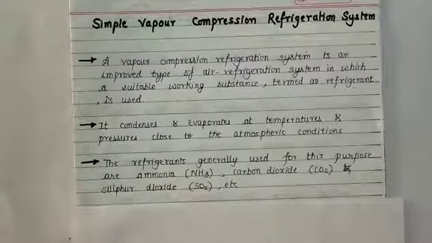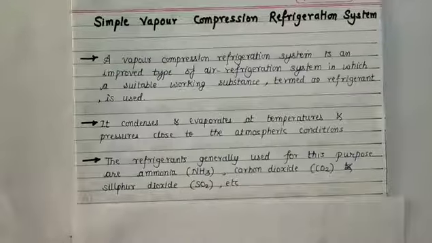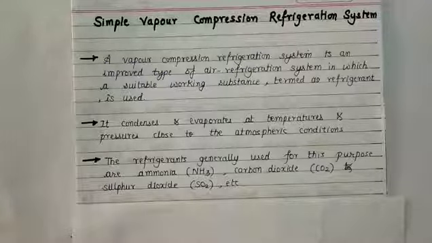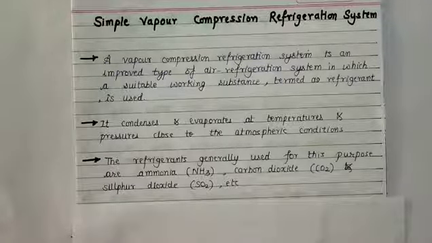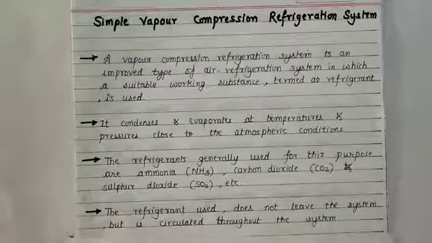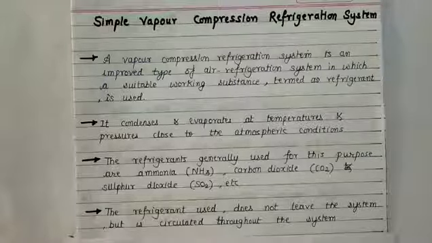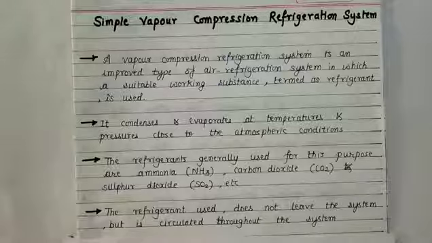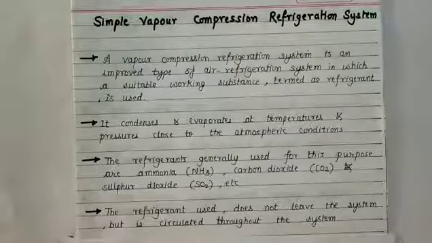The refrigerants generally used for this purpose are ammonia, carbon dioxide, sulfur dioxide and so on. The refrigerant does not leave the system but is circulated throughout the system.